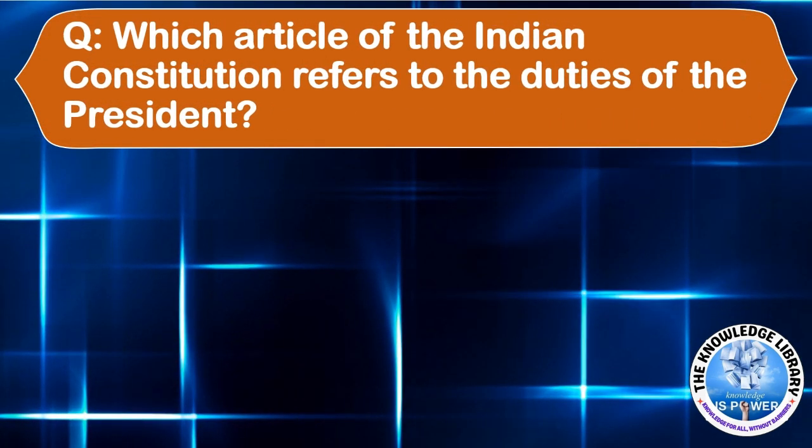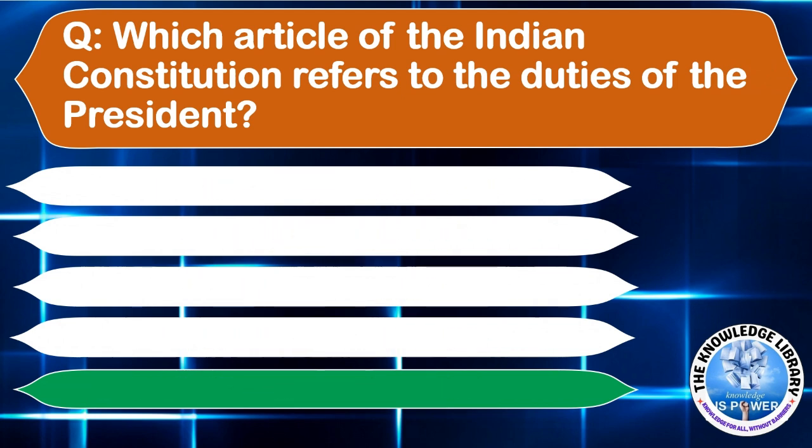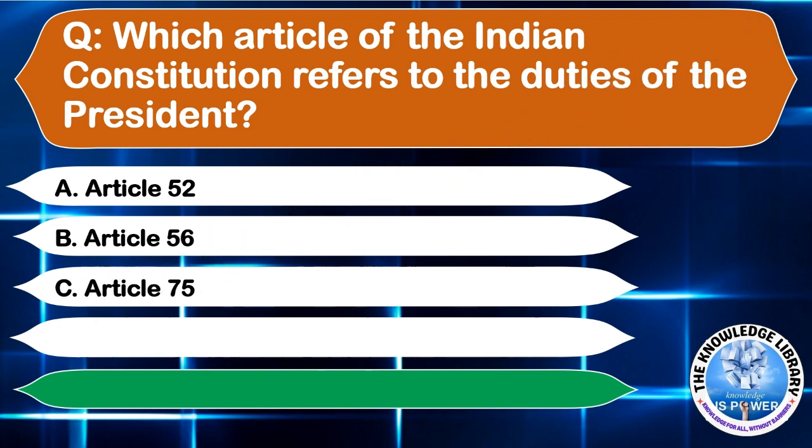Which article of the Indian Constitution refers to the duties of the President? Option A, Article 52. Option B, Article 56. Option C, Article 75. Or option D, Article 60. The correct answer is option D, Article 60. Moving to the next question.